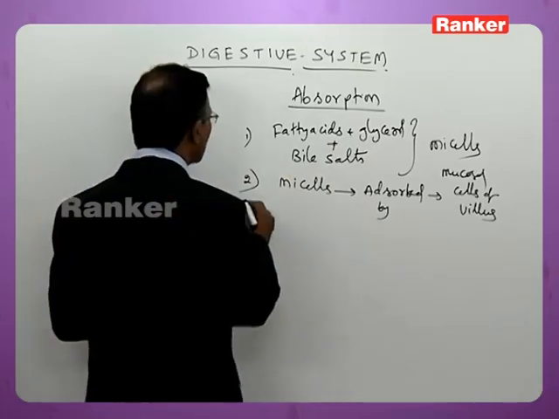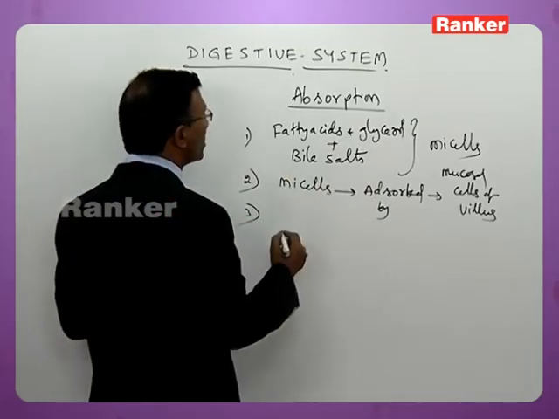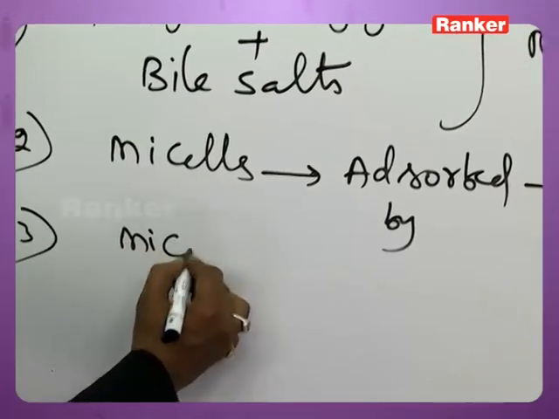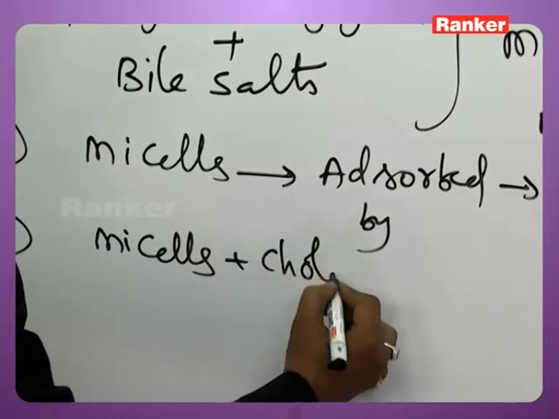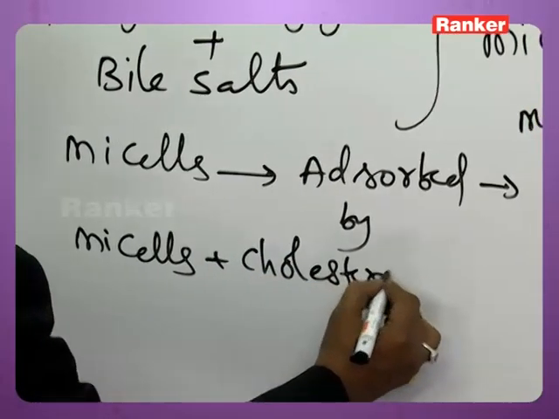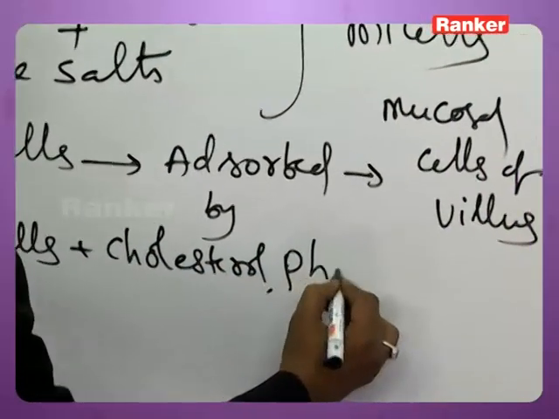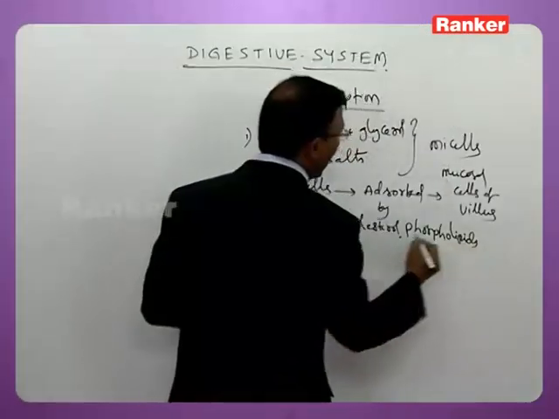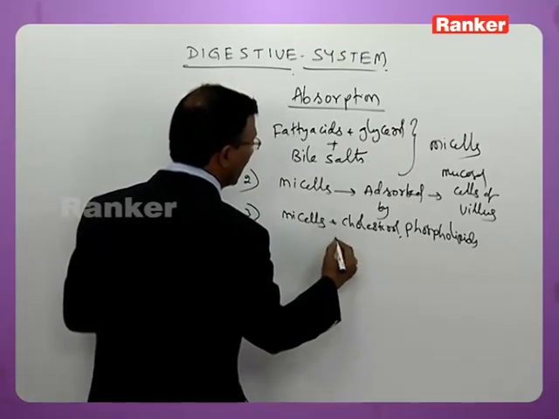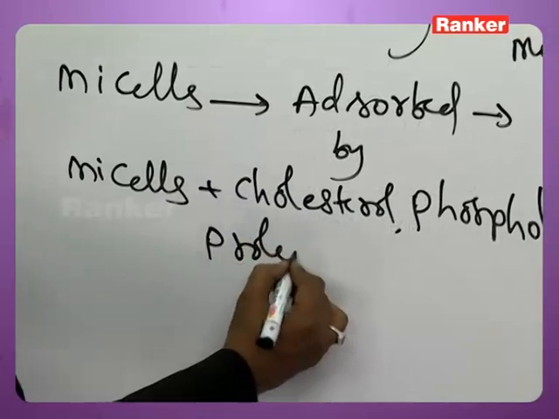Now within the mucosal cells, the micelles combine with cholesterol, phospholipids, and get coated by proteins.